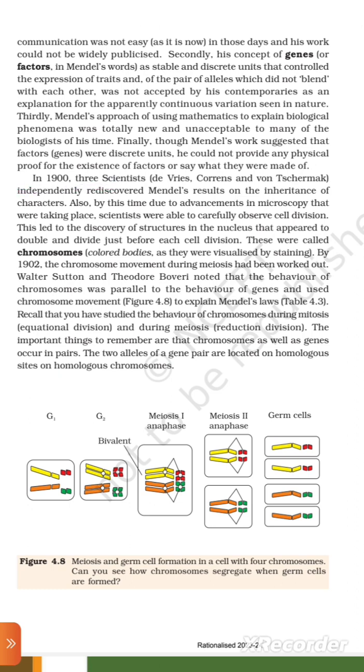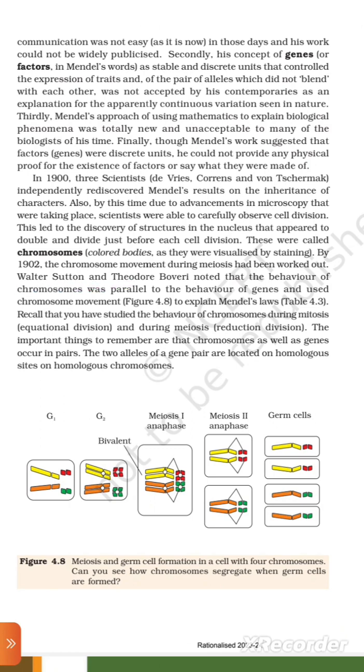In 1900, scientists de Vries, Correns and von Tschermak independently rediscovered Mendel's results on the inheritance of characters. Also by that time, due to advancement in microscopy, scientists were able to carefully observe cell division. This led to the discovery of structures in the nucleus that appeared to double and divide just before each cell division. These were called chromosomes, or colored bodies, and were visualized by Strasburger. In 1902, the chromosome movement during meiosis had been worked out.